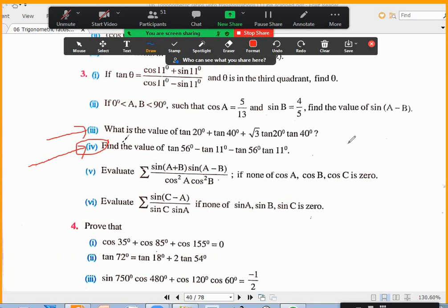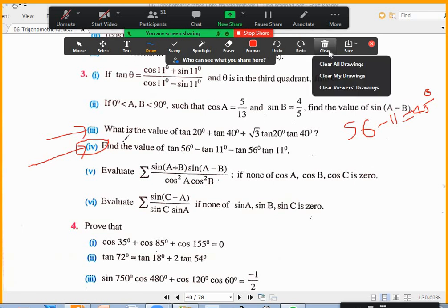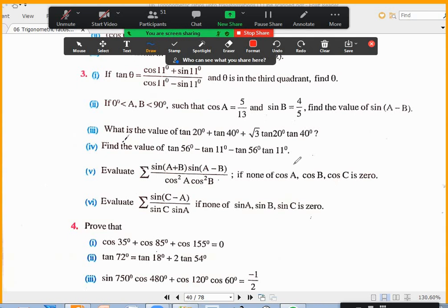Sir, we take tan common and 56 minus 11 we'll get tan 45. You cannot take tan common. Tan A minus tan B, there is a formula, tan of A minus B. You are supposed to write 56 minus 11 as 45 and apply tan on both sides, and then do cross multiplication. Like that, tan 56 minus tan 11 by 1 plus tan 56 tan 11 is equal to tan 45, we will get, sir. Fine. Don't take tan common.